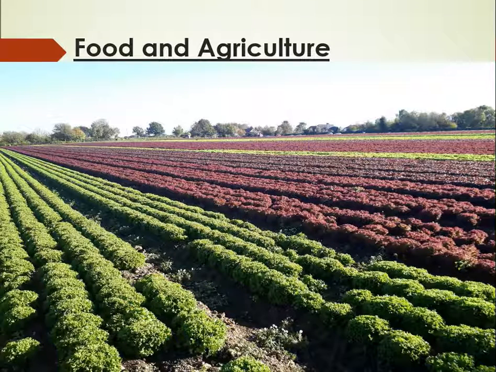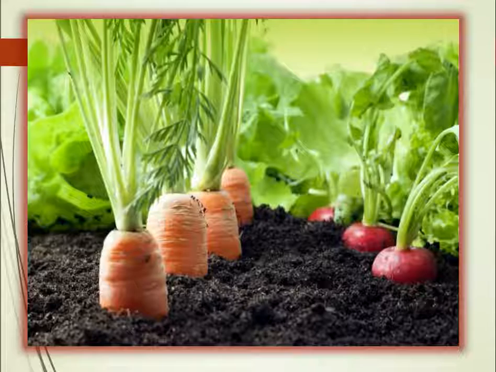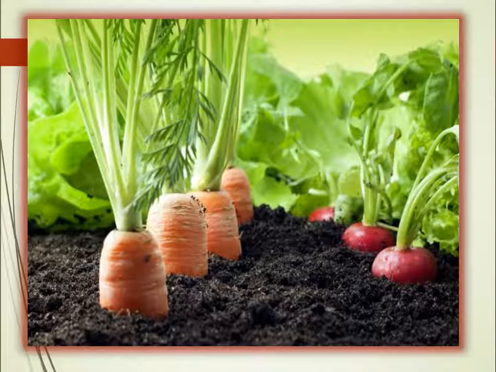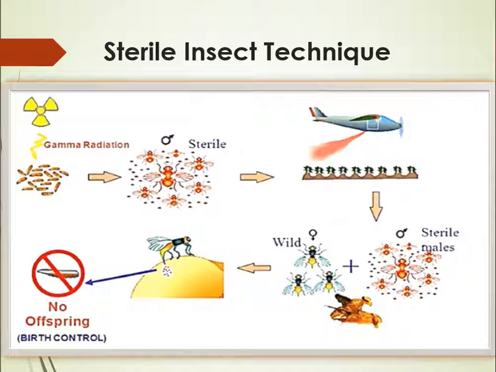Nuclear science is playing a vital role in agriculture and food sciences. We teach our students about the radioisotopes to control pests and diseases to increase crop production, protection of water, land resources, and food preservation. We introduce our students to a modern nuclear technique called sterile insect technique. Male insects are exposed to gamma rays or radioisotopes to make them infertile. This method prevents their reproduction. As a result, insect population in the field is controlled.